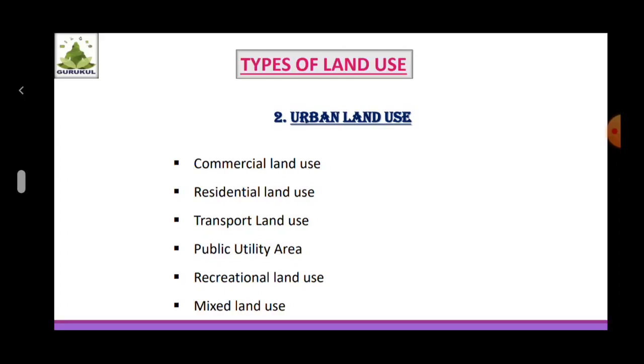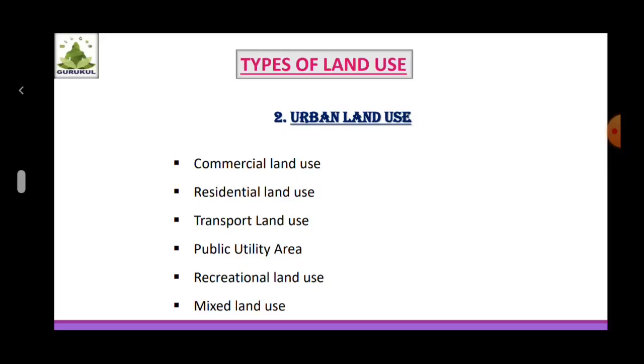Recreational land use. In the cities, some areas have to be specially reserved for the entertainment of the population, and the use of such spaces is mainly for fields, gardens, swimming pools, theatres, etc. Mixed land use. In some areas, we find all these uses together.